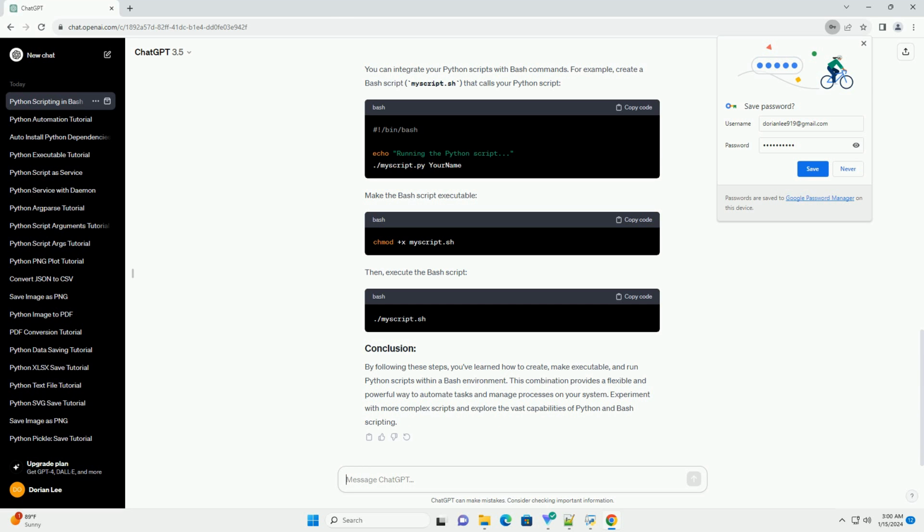Now that your Python script is executable, you can run it directly from the Bash shell. Use the following command. This command tells Bash to execute the script using the Python interpreter specified in the script's shebang line, #!/usr/bin/env python3.